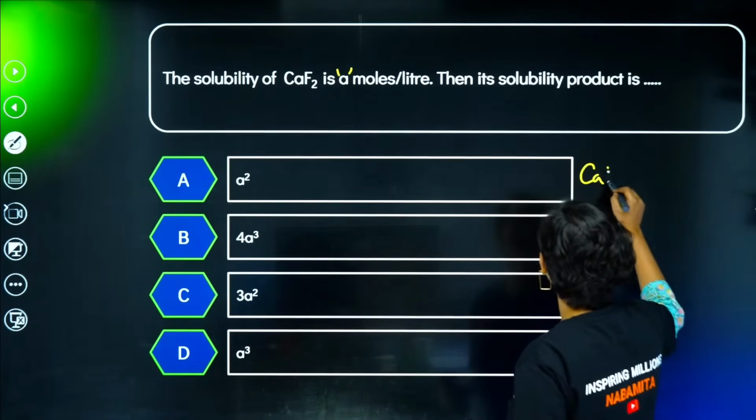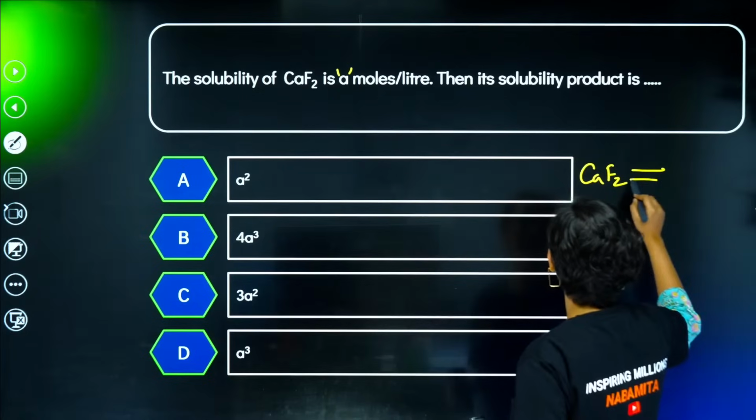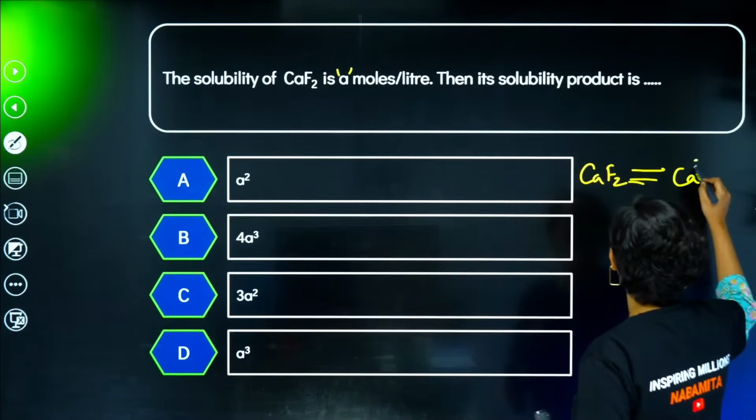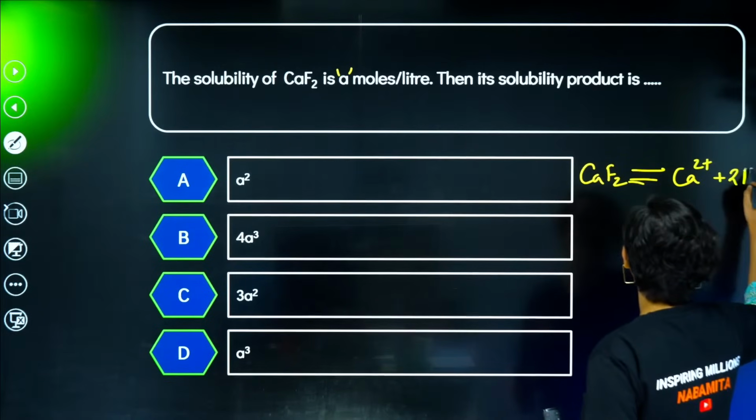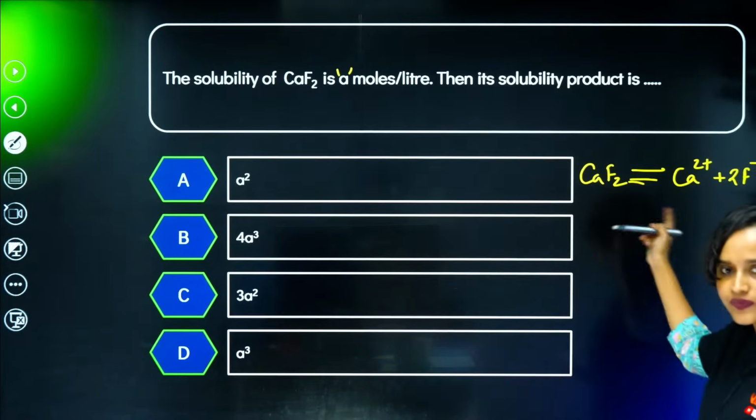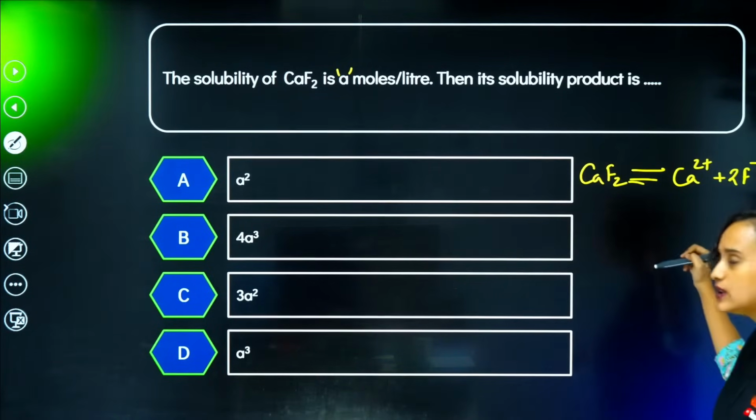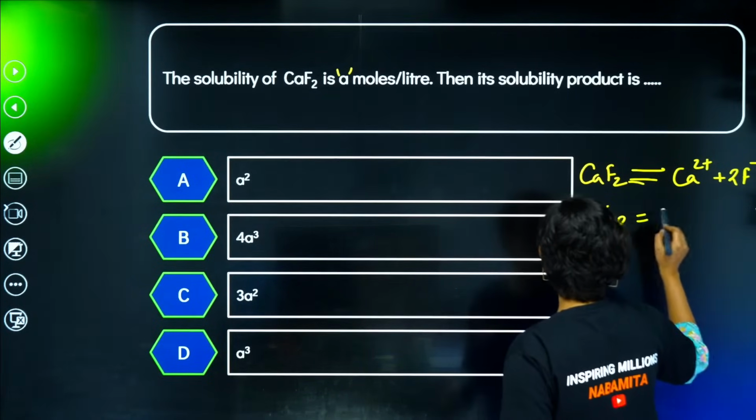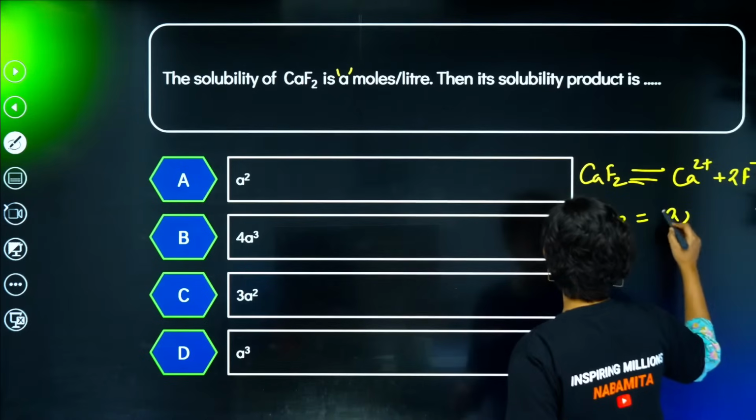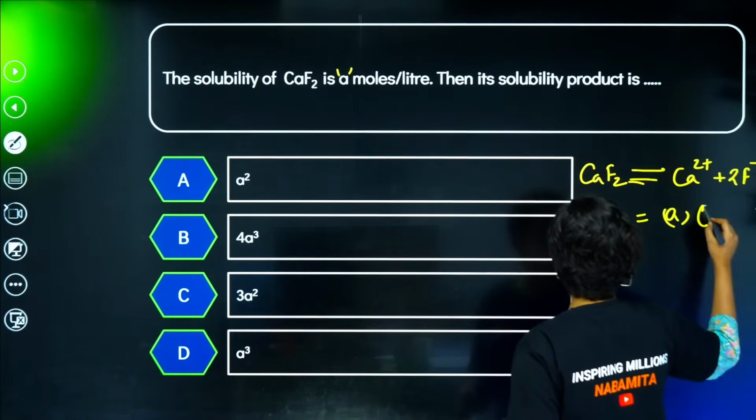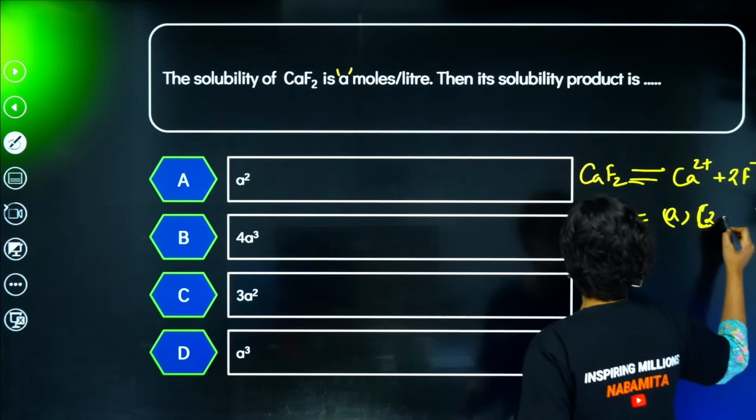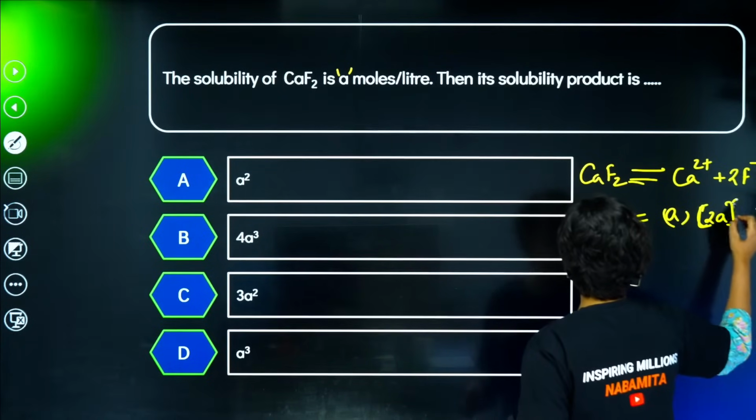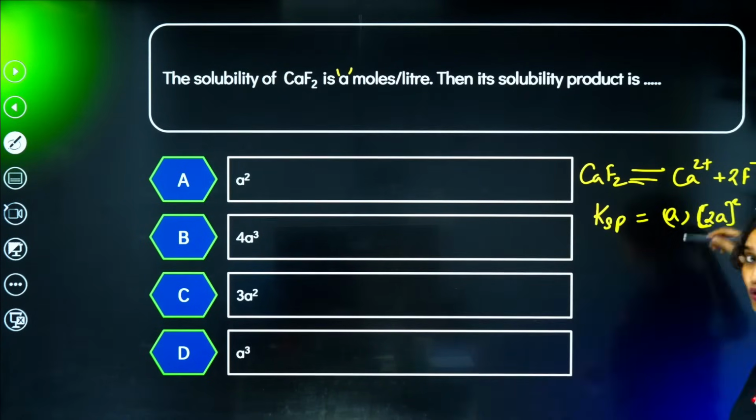So CaF2, basically I can write that as Ca2+ plus 2F-, right? Is that right? Absolutely. Now what they are asking me is the KSP. So KSP is basically, for Ca2+ it is going to be A, and for 2F- it's going to be 2A squared, because the coefficient is raised to the power.